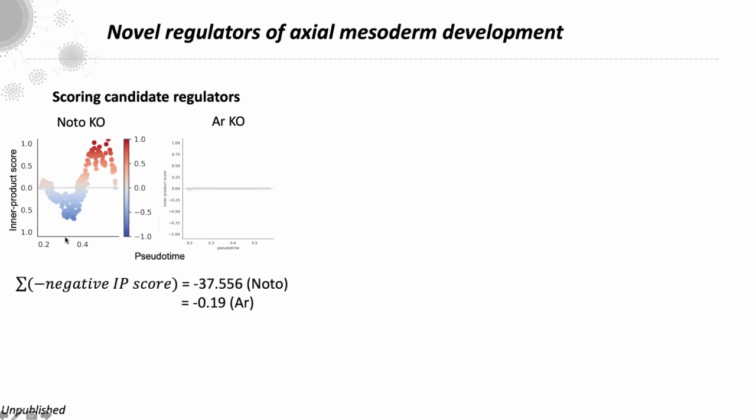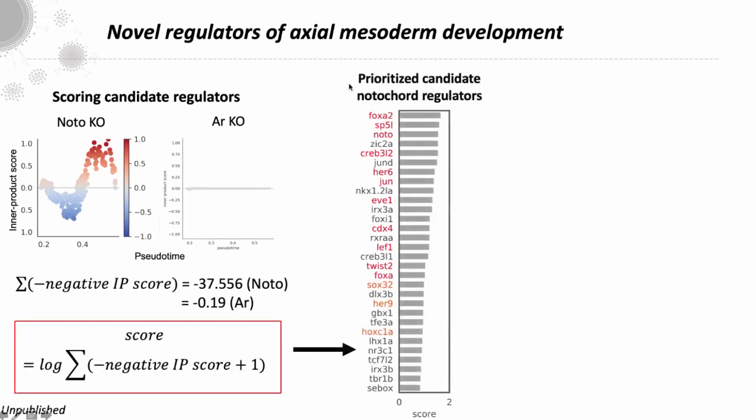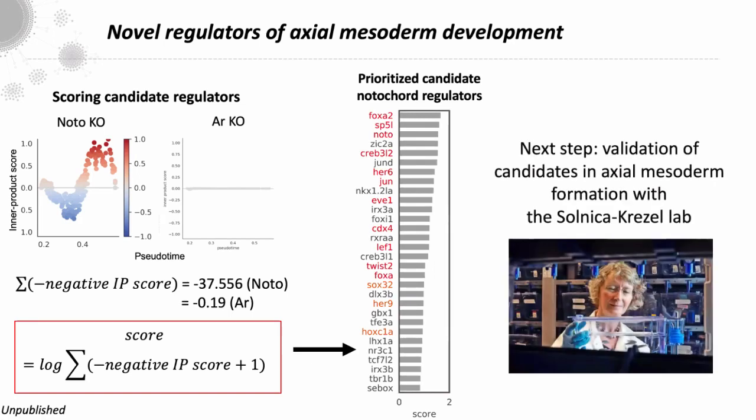So we can take the sum of the negative inner product score and then transform this to create a ranked, or prioritized, list of candidate notochord regulators. And here in red, we've got all the confirmed actors in notochord differentiation, which is a huge relief. But we've also found these novel factors that haven't been reported to play a role in notochord differentiation before. We're in the process of validating these, knocking them out in axial mesoderm in collaboration with the Solnica-Krezel lab, really a pioneer in zebrafish gastrulation.